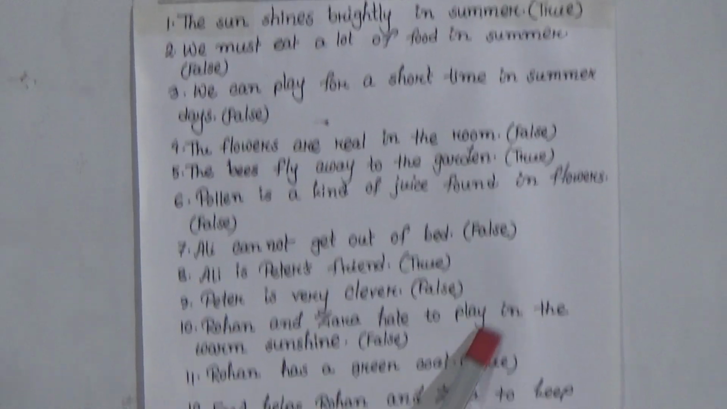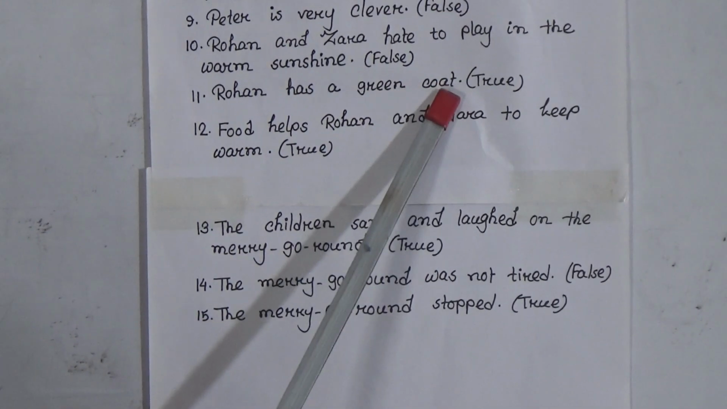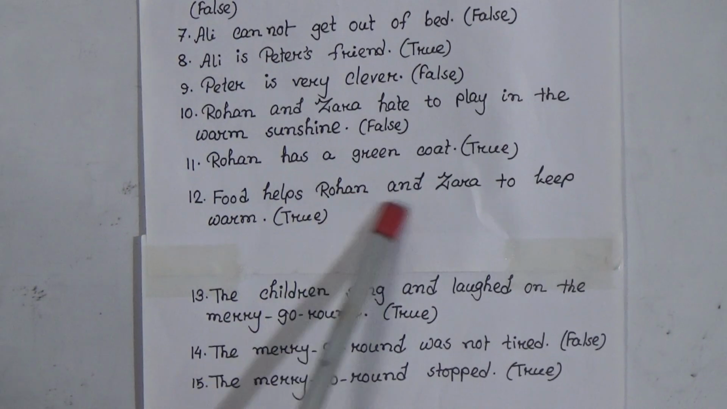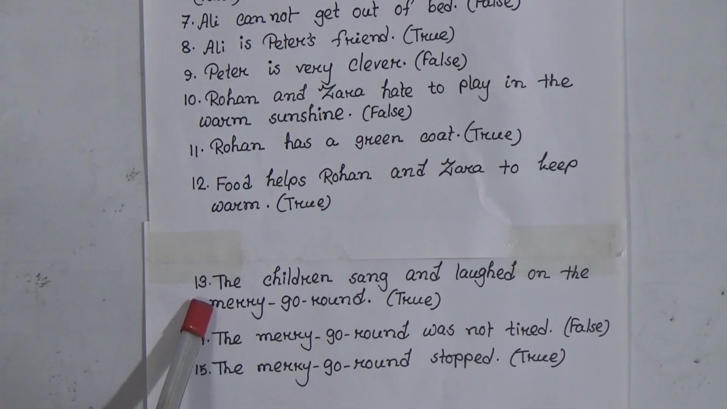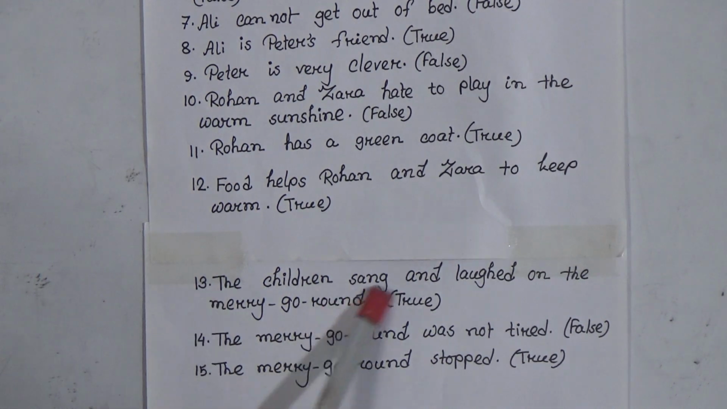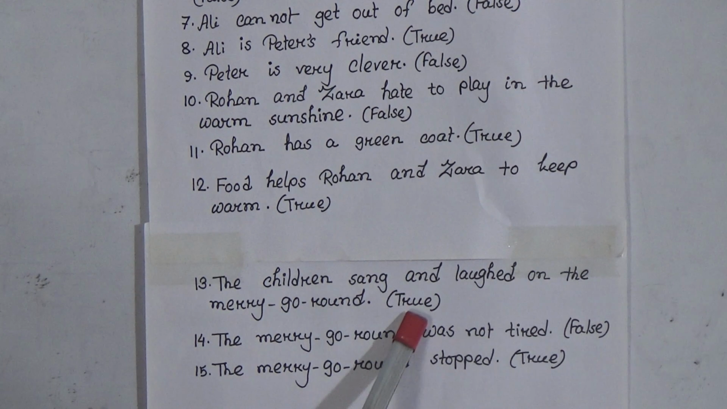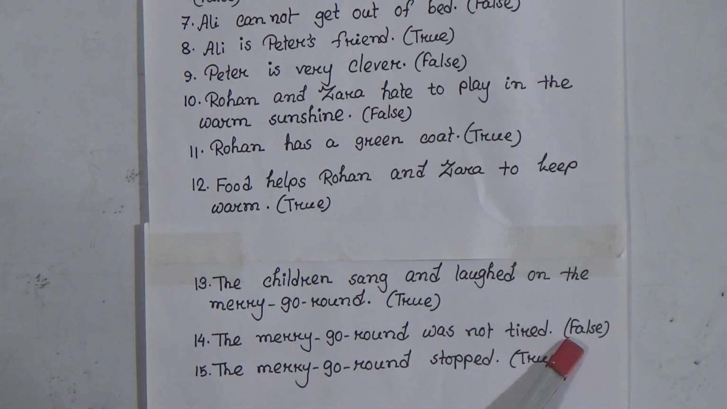Rohan and Zara hate to play in the warm sunshine. False. 11. Rohan has a green coat. True. Now number 12. Food helps Rohan and Zara to keep warm. True. Now number 13. The children sang and laughed on the merry-go-round. True. Now number 14. The merry-go-round was not tired. False. And the last one is the merry-go-round stopped.